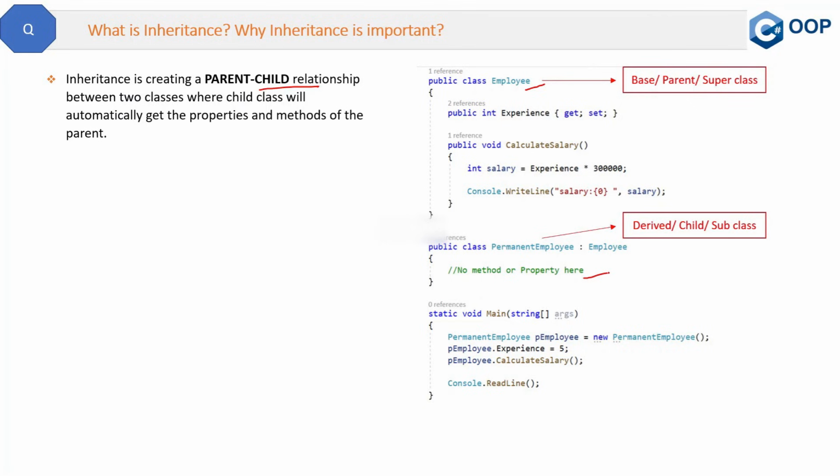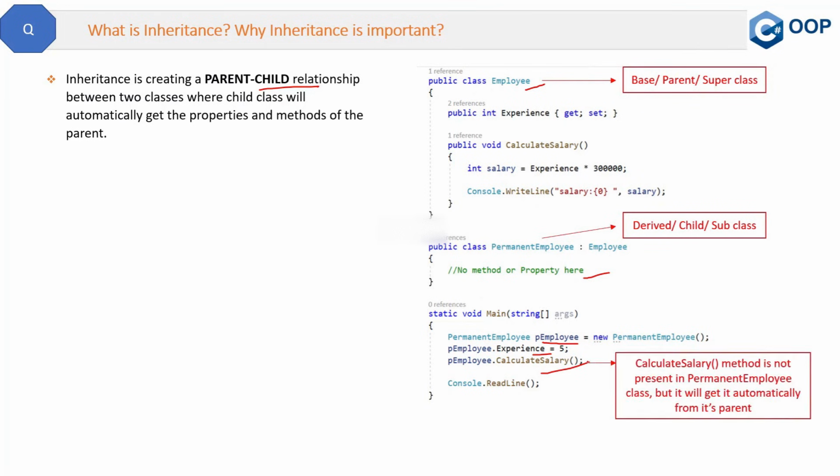But still, when we create the object of the permanent employee class inside the main method, we will automatically get this property experience and this calculate salary method for it. So this calculate salary method is not present in the permanent employee class, but it will automatically get it from its parent, and that is what inheritance is. Let me show you the same thing in the code.